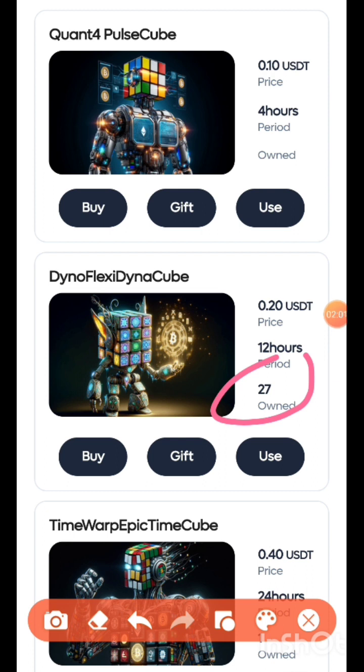So this is the number of robot I own to trade 12 hours. For each 12 hours I trade one robot. One of these Dino Flex robots will be used, and once it is used and the trade has been completed, it's going to deduct one from these, guys.